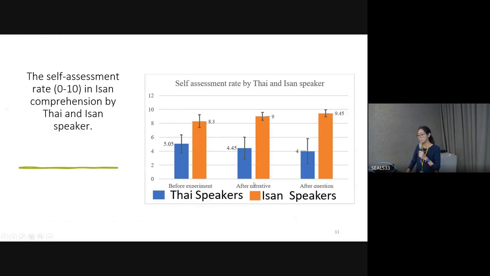But after the narrative, they rate themselves 4.45. And after the questions, they rate themselves only 4. It's lower. But for Isan speakers, they rate themselves like 8. After the narrative, they become more confident because they can understand it all. And after the questions, they rate 9.45, higher. And this is the self-assessment rate.